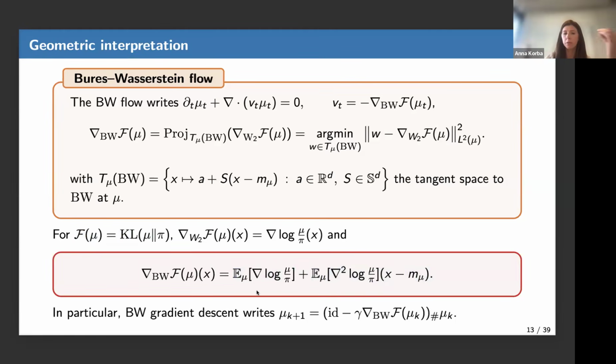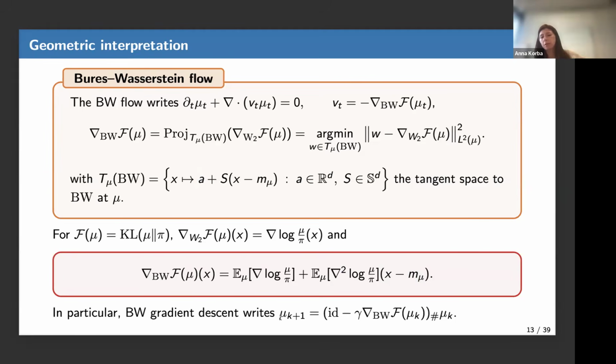You see that there's an intercept, the a here, and there's x minus mu scaled by some matrix. Morally, you can think of this as the gradient of the KL with respect to the mean, and this is the gradient of the KL with respect to the variance.